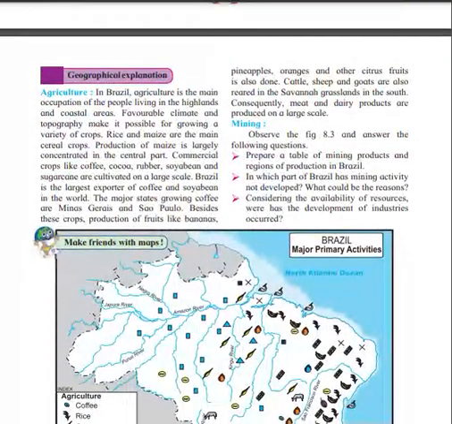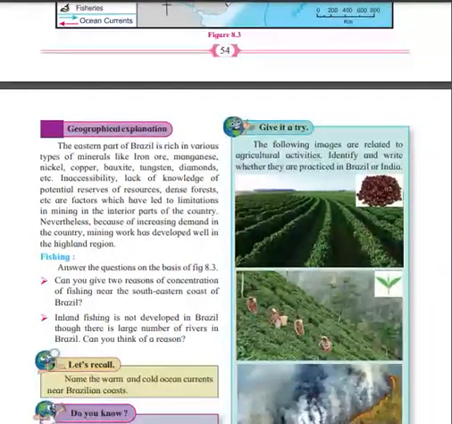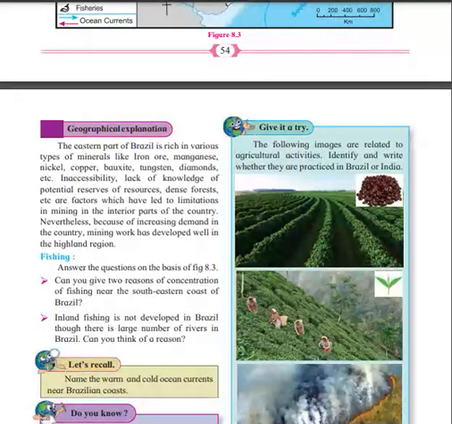So if I talk about the geographical explanation from Brazil, agriculture is also there, mining is also there. The eastern part of Brazil is rich in various types of minerals like iron ore, nickel, copper, bauxite, tungsten, diamonds, etc. Inaccessibility, lack of knowledge, potential reserve of resource, dense forest, etc. have led to limitation in mining in the interior parts of the country.